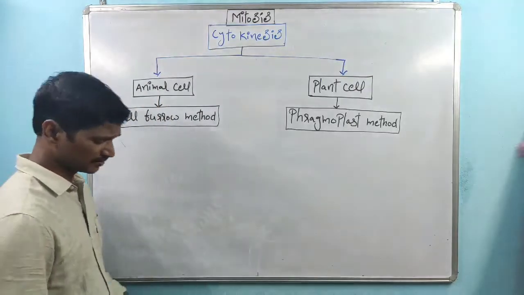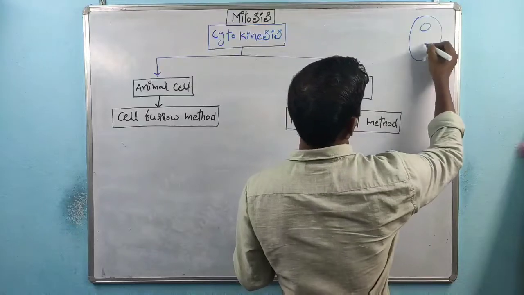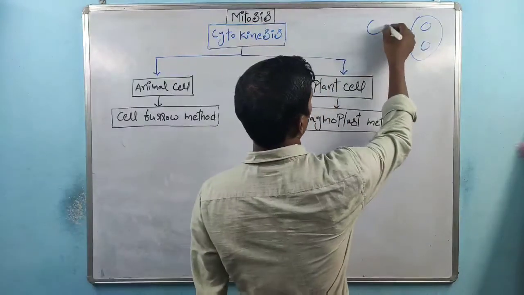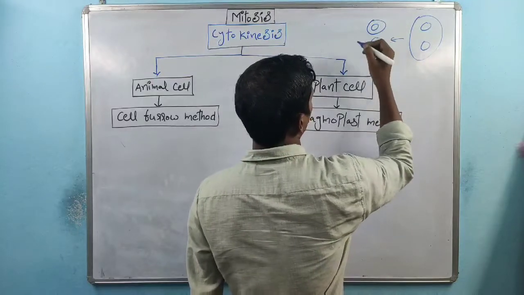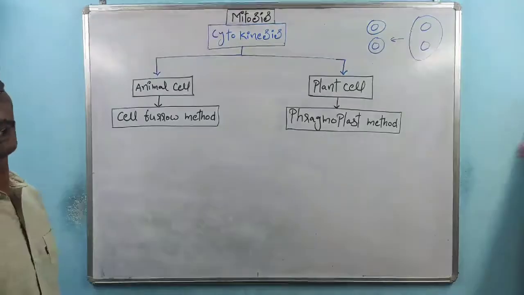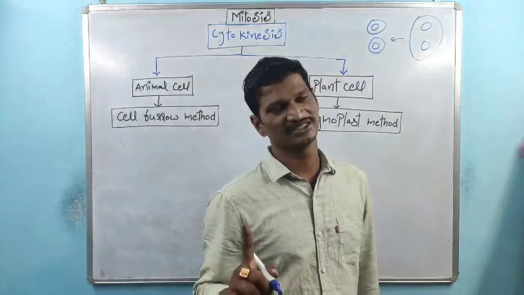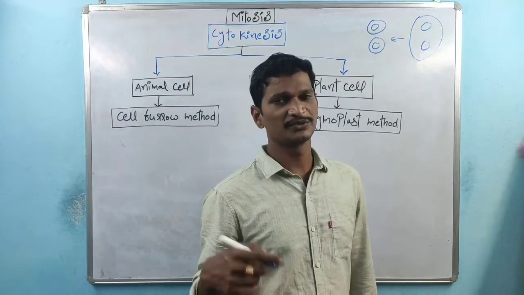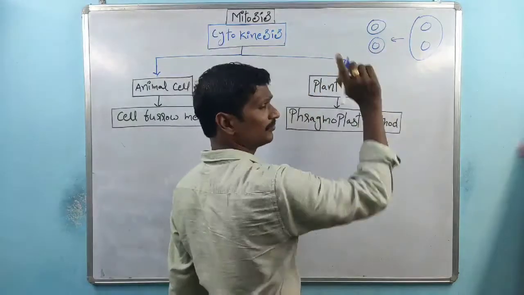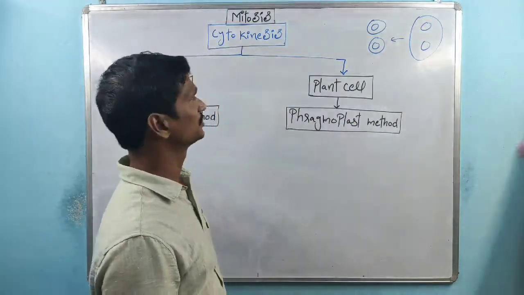Here, cytokinesis takes place. Generally we know this is the cell, right? Here two nuclei are present. If cytokinesis takes place, one cell is divided into two cells. Otherwise, one cell contains two nuclei. If cytokinesis takes place, one cell contains one nucleus, so one cell produces two cells, right?